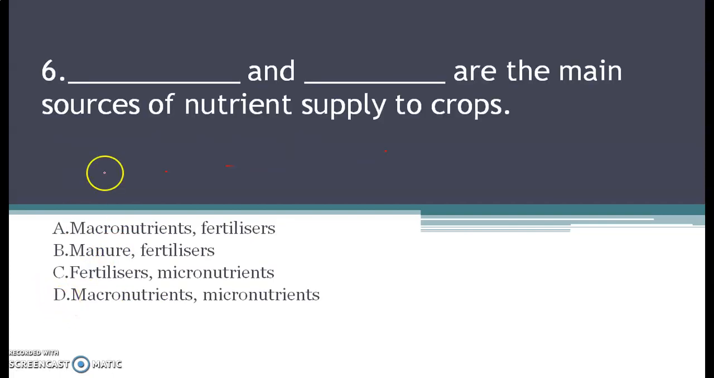Fine. Next question is, dash and dash are the main sources of nutrients supplied to the crops. And your options are A, micronutrients and fertilizers, B, manures and fertilizers, C, fertilizers and micronutrients, and D, macronutrients and micronutrients. So dash and dash are the main sources of nutrient supply. See, for a proper and effective growth, nutrients are very essential. Either we're talking about plant growth or we're talking about animal growth. So to the crops, matlab here we're talking about the plant growth. So take your time and mark the right answer.